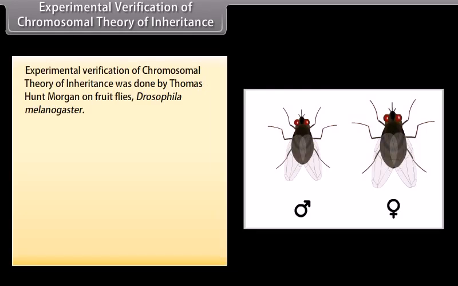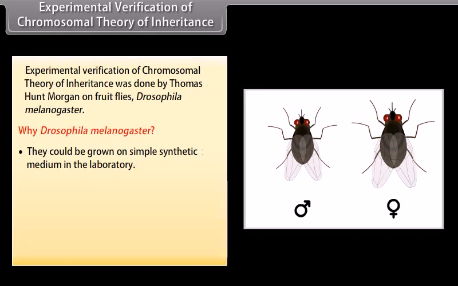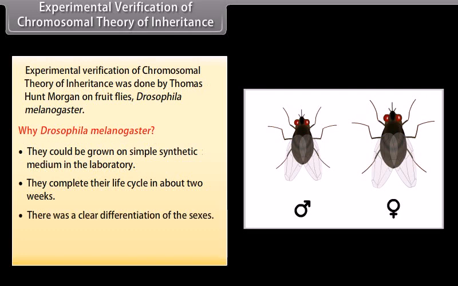Experimental verification of the chromosomal theory of inheritance. Experimental verification of the chromosomal theory of inheritance was done by Thomas Hunt Morgan on fruit flies, that is Drosophila melanogaster. Why Drosophila melanogaster? They could be grown on a simple synthetic medium in the laboratory. They complete their life cycle in about 2 weeks. There was a clear differentiation of the sexes. Its hereditary variation could be seen with low-power microscopes.